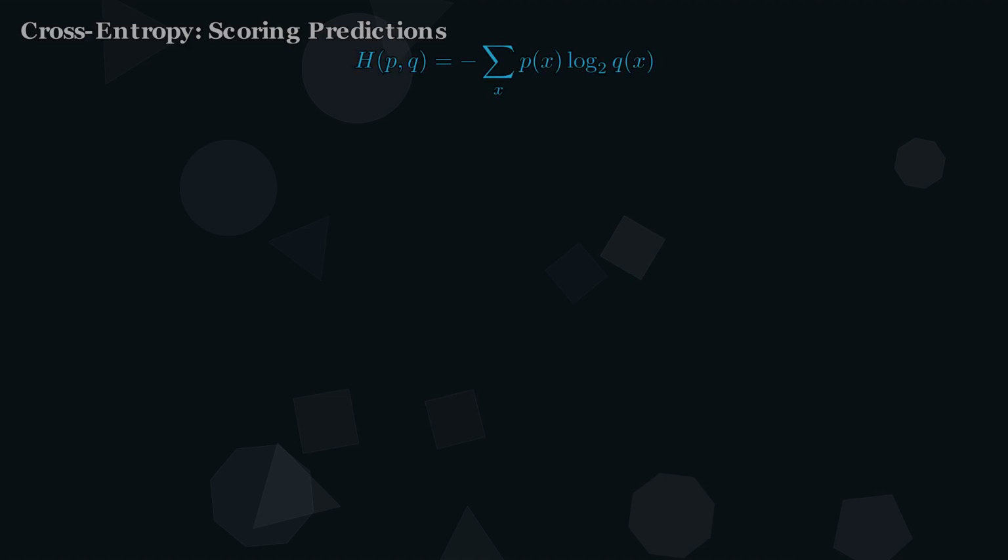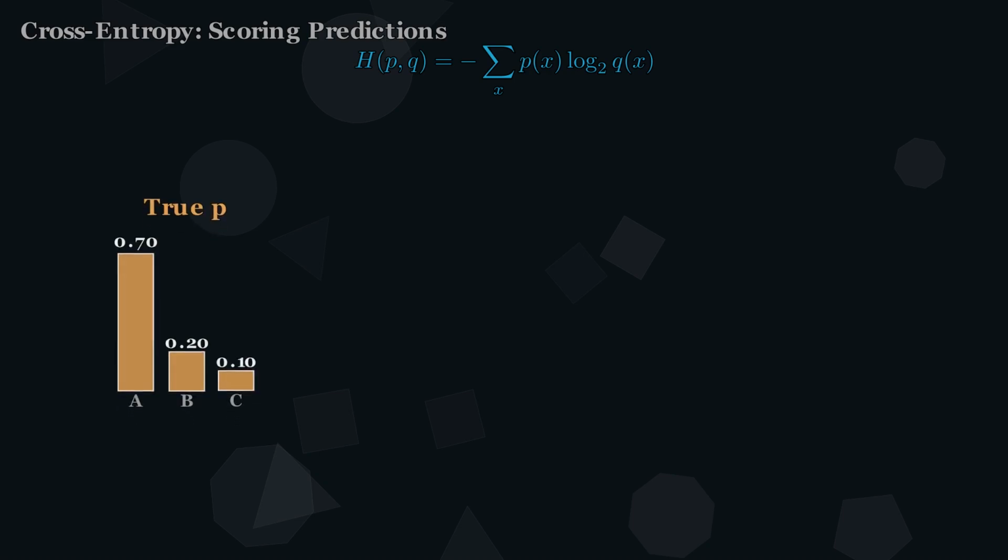If entropy measures reality's uncertainty, cross-entropy measures how wrong your model is. In episode 5, we used this loss function. Now we finally see where it comes from and why no other loss function makes sense. Here is the true distribution. Word A appears 70% of the time, B 20%, C 10%. The entropy of this distribution is 1.1568 bits. That is the theoretical floor. No model can do better.